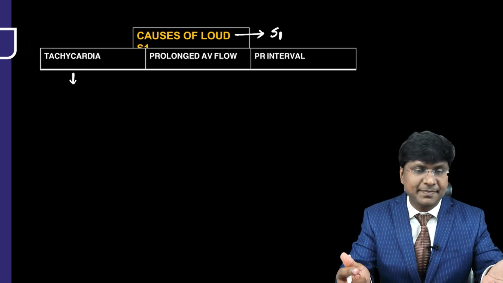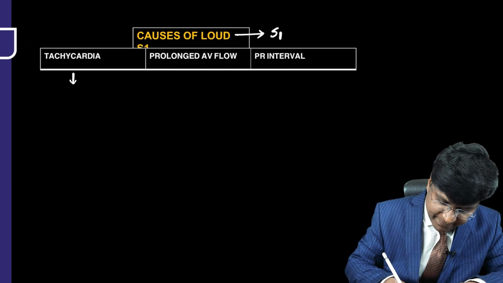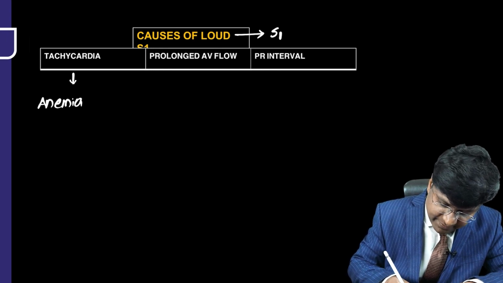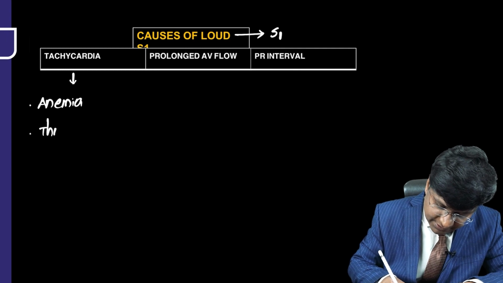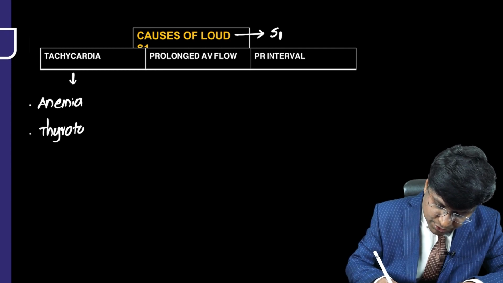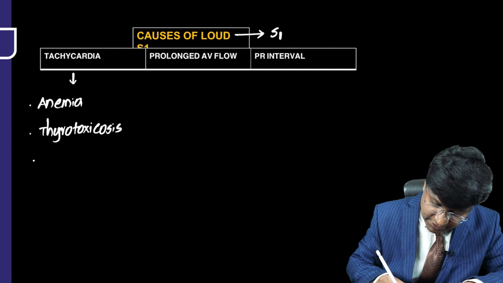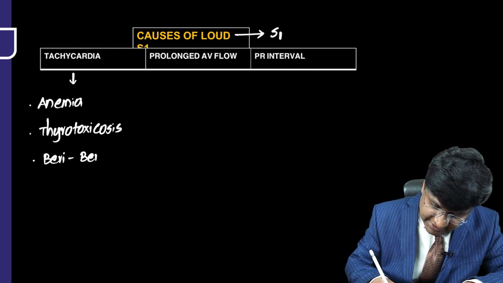What are all your hyperkinetic states? All your hyperkinetic states that lead to tachycardia, where you can have loud S1: anemia. Then thyrotoxicosis. You should understand that in thyrotoxicosis it is loud S1, whereas in myxedema, that is hypothyroidism, it is soft S1. Then beriberi, that is thiamine deficiency. Then fever.